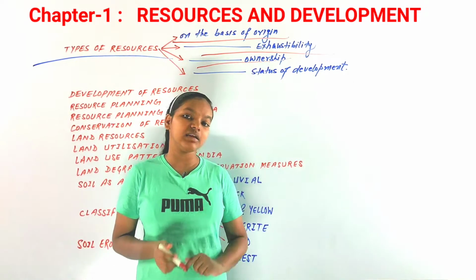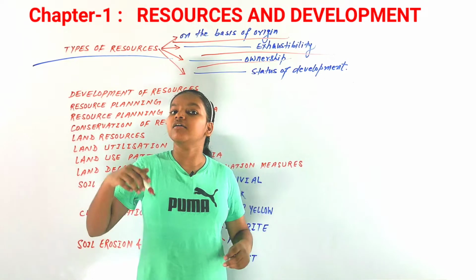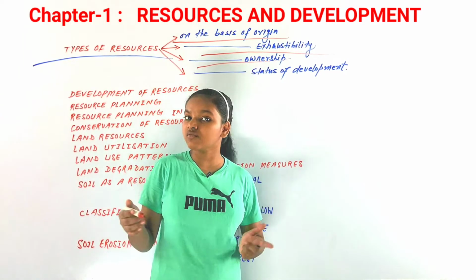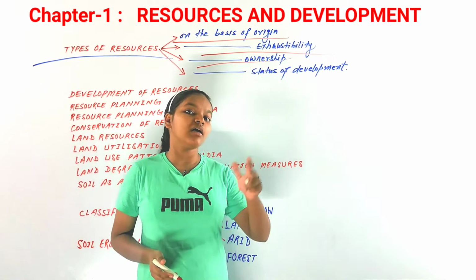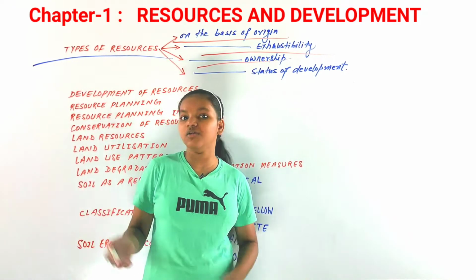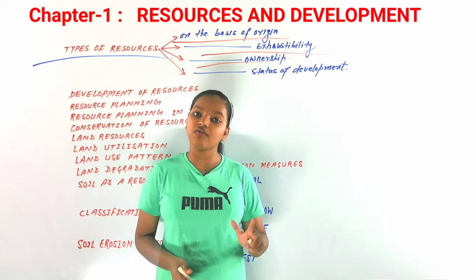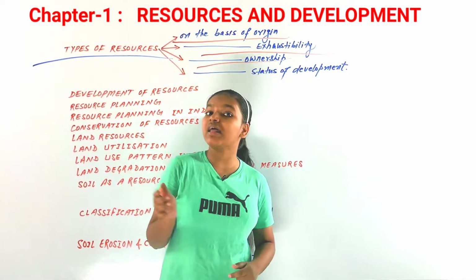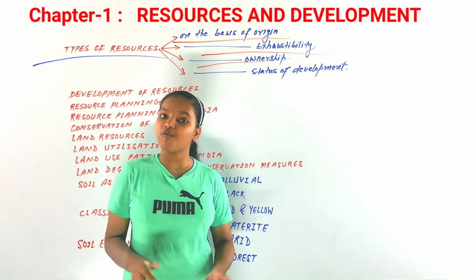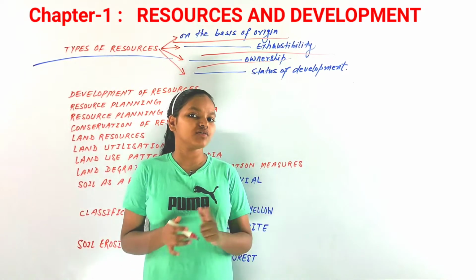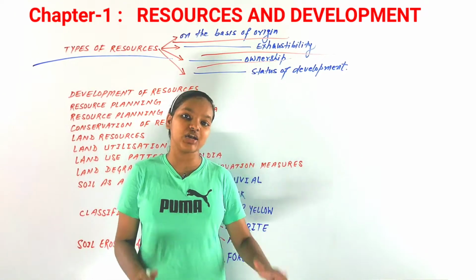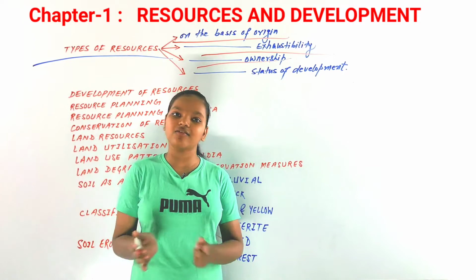You must have seen railways, roads, and other construction work being done on a plot of land owned by an individual. So the government has the right to acquire any land or plot for public use, for public work. All the resources belong to the nation. They are all national resources.